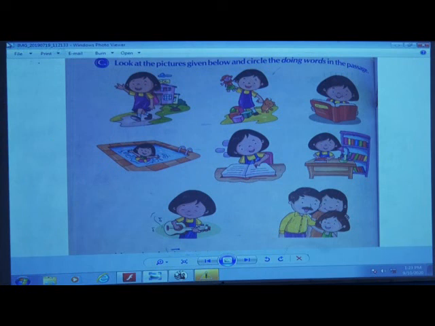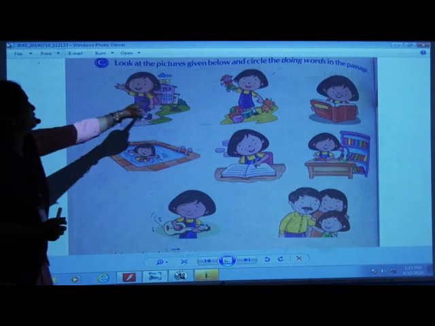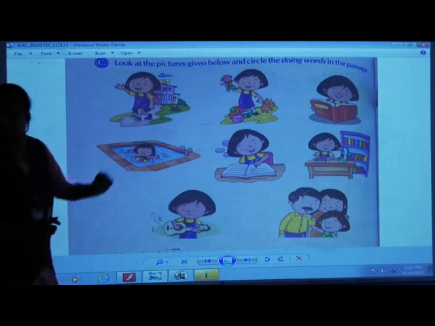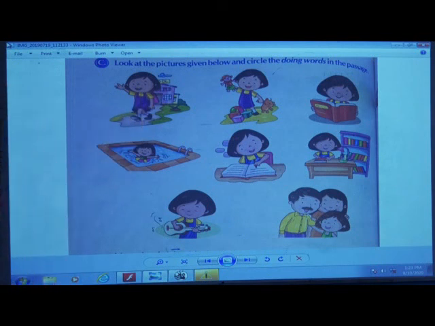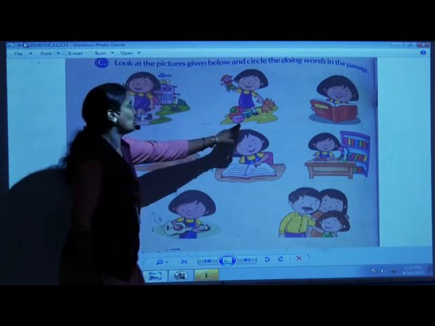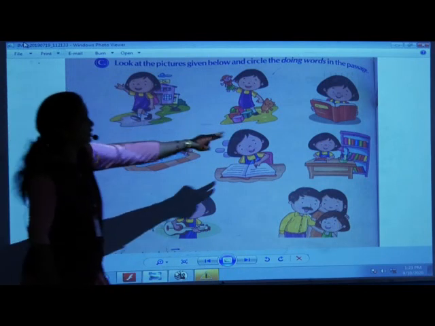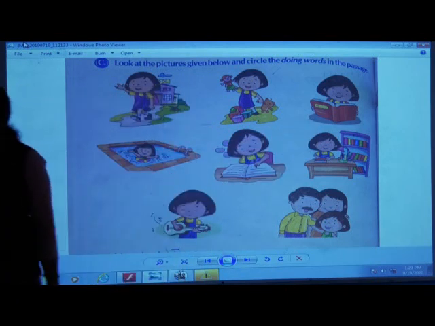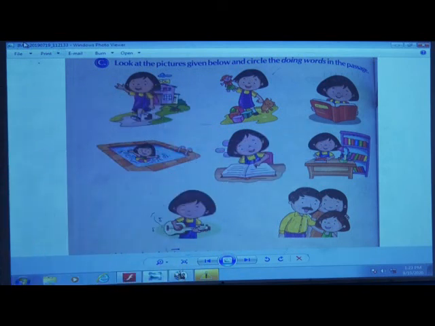She comes back from school in the afternoon. Now she comes back, this is a school, she comes back from the school in the afternoon. She plays with her toys and reads books in her free time. You can search the picture where she is reading books and where she plays. See here, she plays with toys, okay, and she reads a book here. Okay, children? She plays with her toys and reads books in her free time.